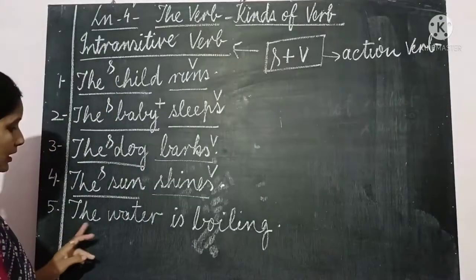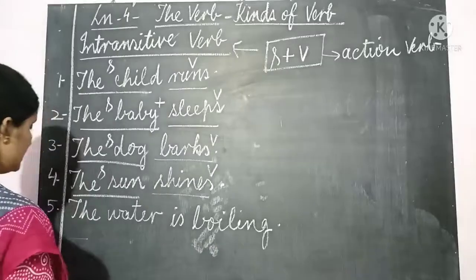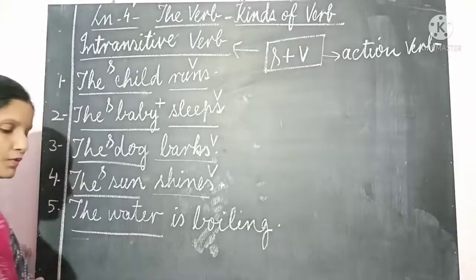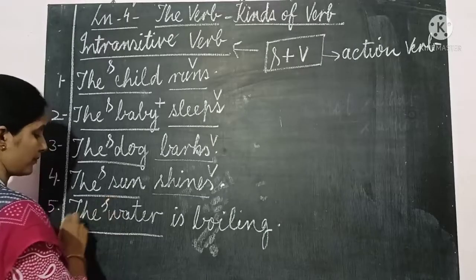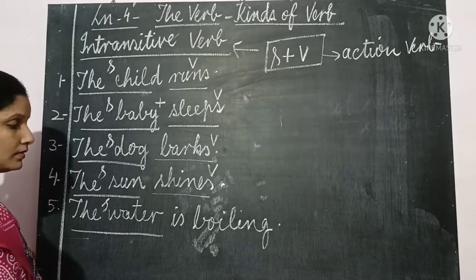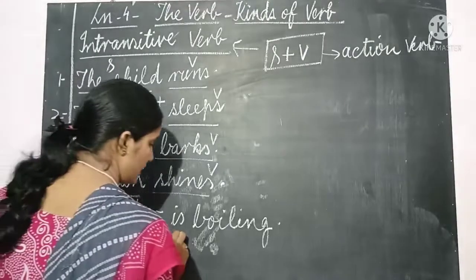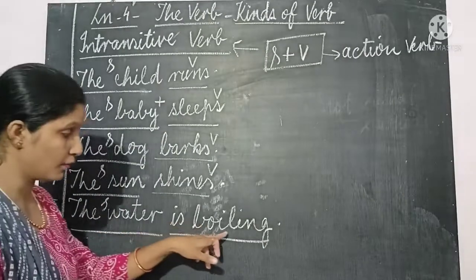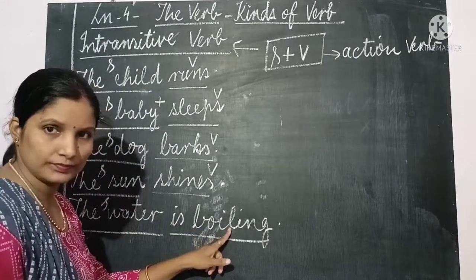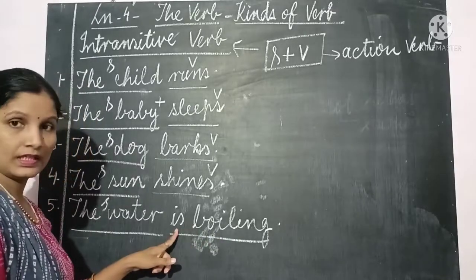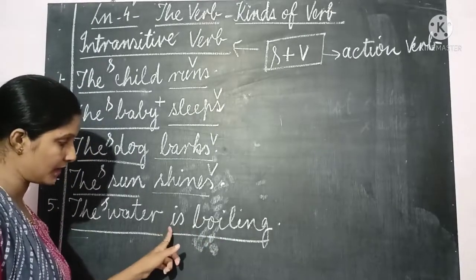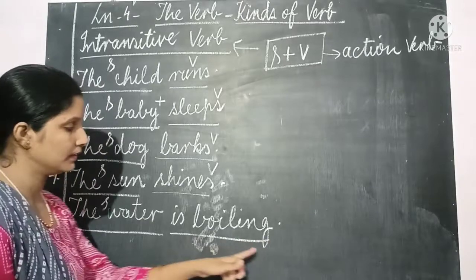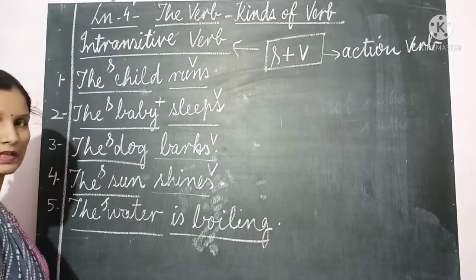Okay. The water is boiling. Here the subject is the water. We are talking about water. So this is the subject. And the verb is boiling. Don't get confused seeing is and boiling also. Boiling, this is the main verb. But is is also a verb. This is a helping verb because it is placed here to help the main verb give complete meaning.